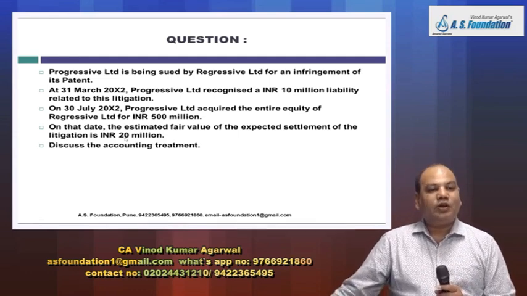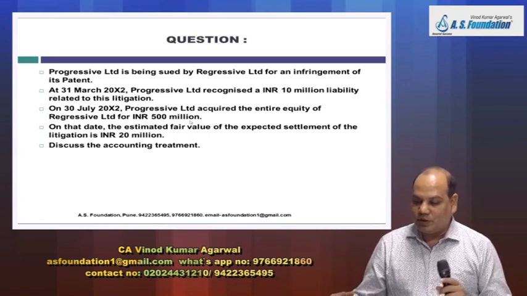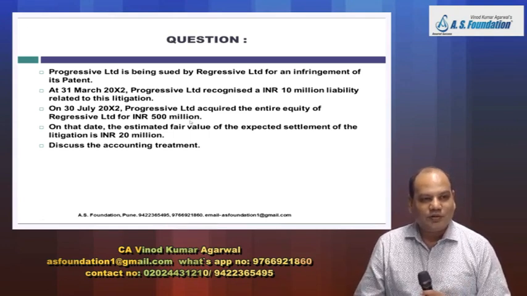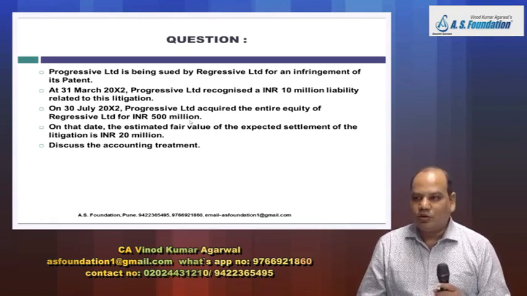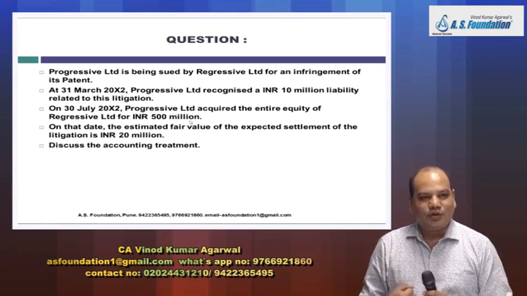The fair value of the liability is 20 million. You have paid 500 million to acquire that company. Now, since you have acquired that company, will that liability exist? No, because now you have become one entity only. Will that litigation continue? Will you fight with yourself?